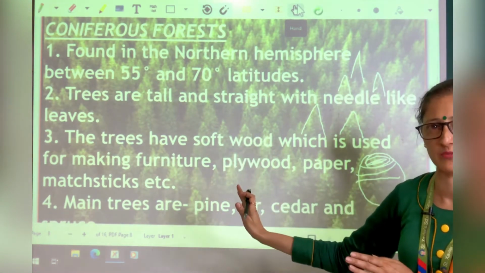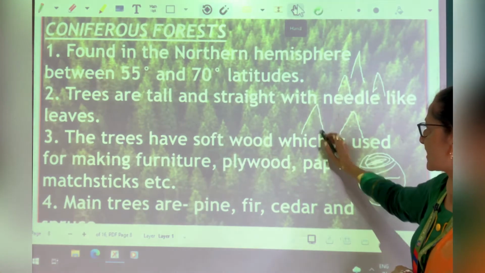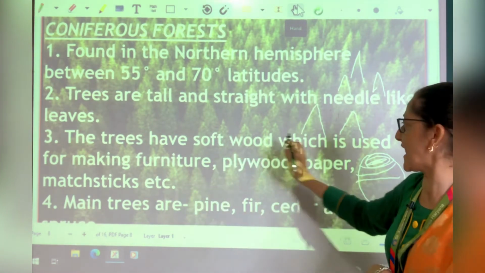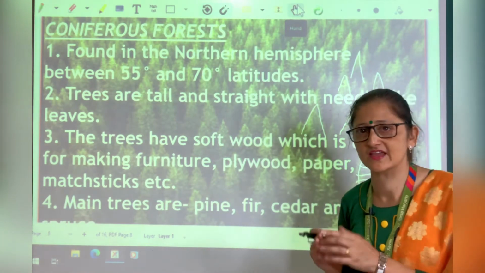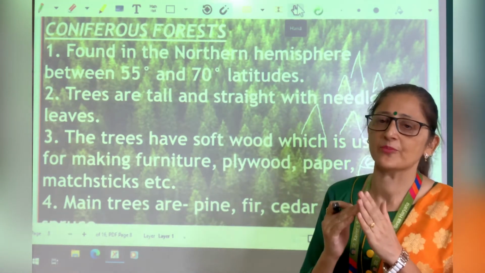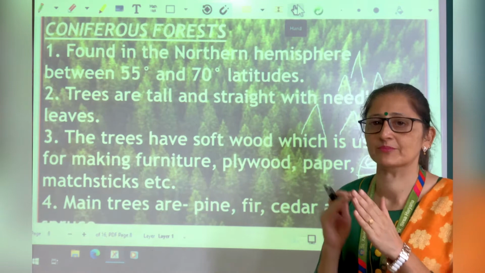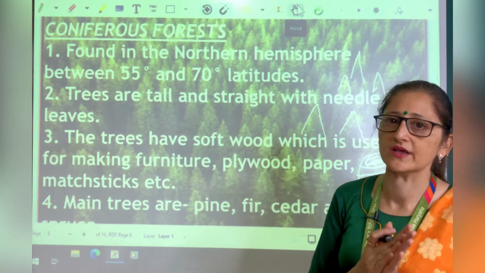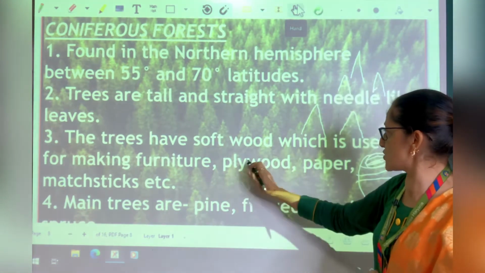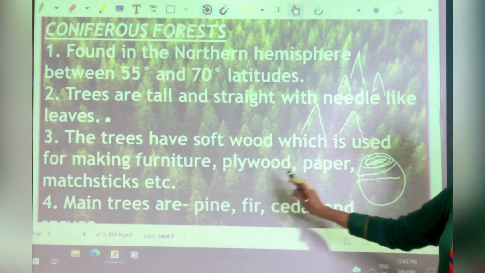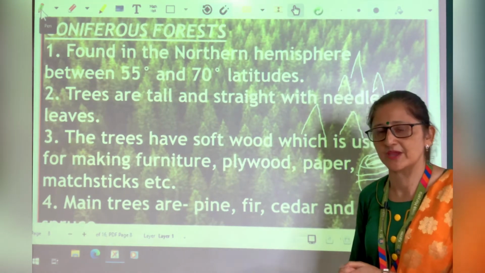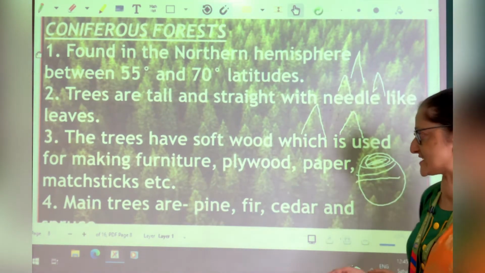snowfall is very common. So trees have conical shape so that snowfall can slide down, and leaves are needle-like so that less evaporation can take place, and they can bear the very cold climate also. Trees have soft wood which is used for making furniture, matchsticks, paper, plywood, etc.